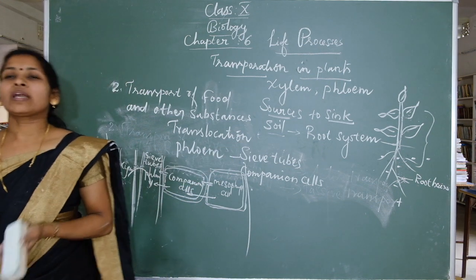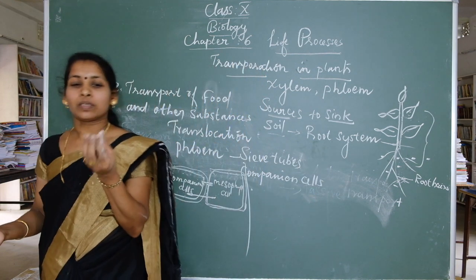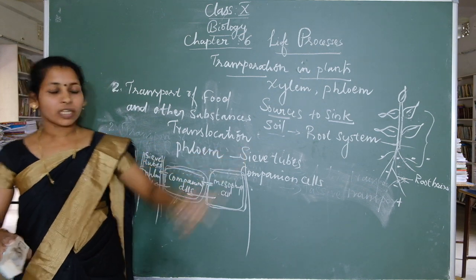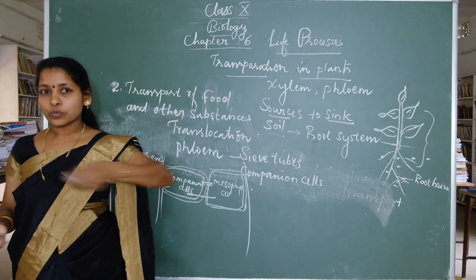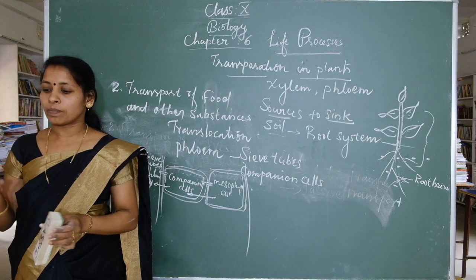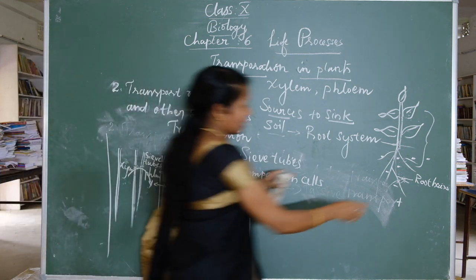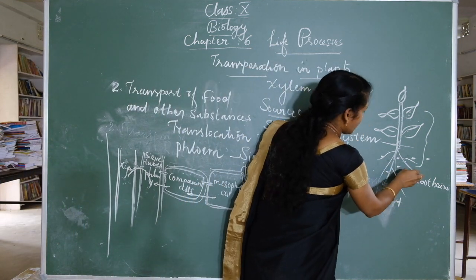For example, in the spring season, what happened? The buds form. At that time, sugars stored in the root or stem of your plant are transported through the phloem to the buds, which need more energy to grow. For growing a bud in the spring season, energy is stored and the energy moves from here to here.